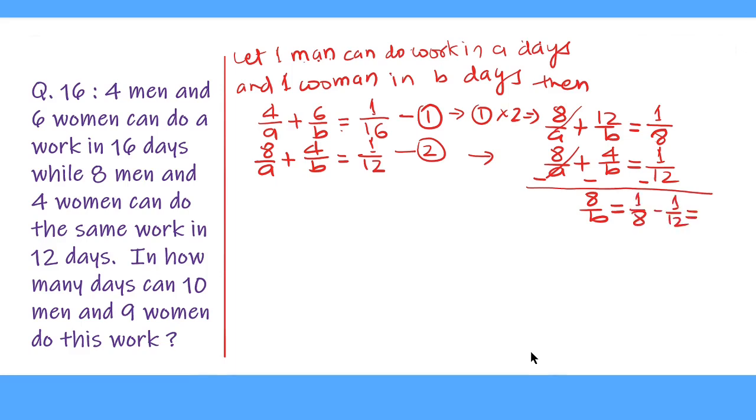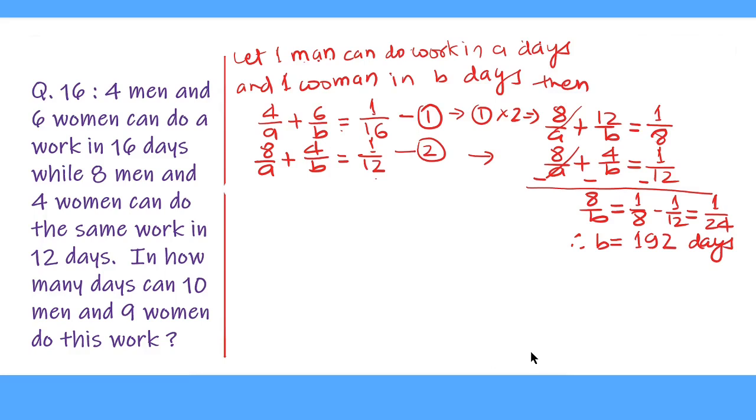The LCM is 24, and 8 divides 24 for 3 times and 12 divides 24 for 2 times. So 3 minus 2 equal to 1 upon 24. Therefore 8 upon B equal to 1 upon 24. This gives B equal to 8 multiplied by 24, which is equal to 192. That is B equal to 192 days.